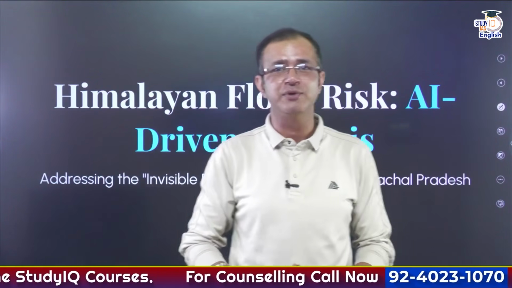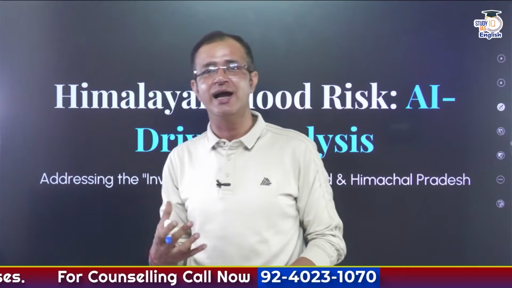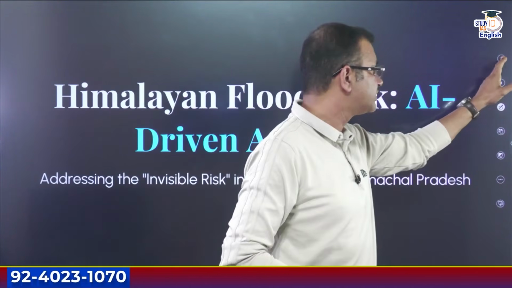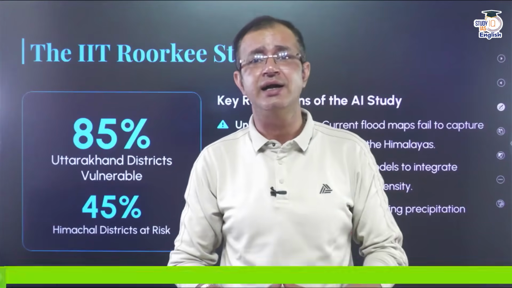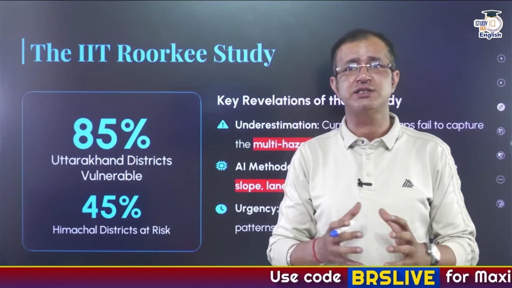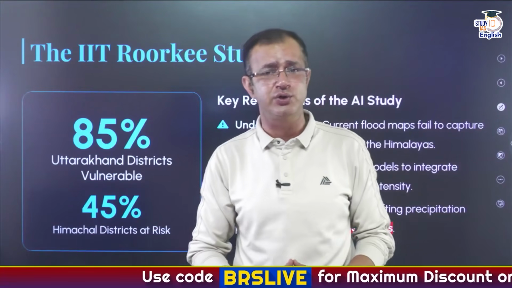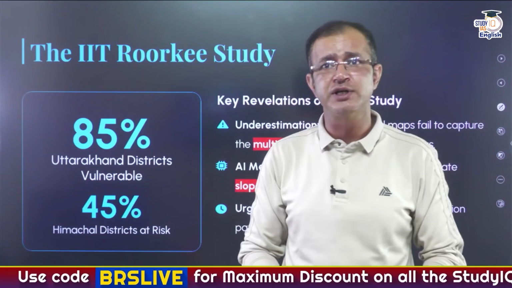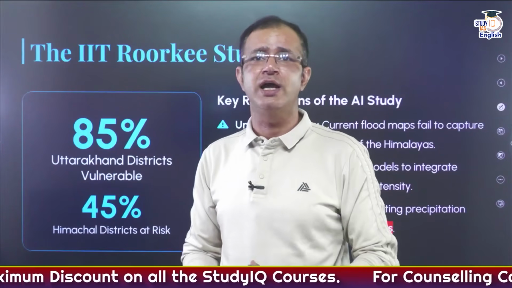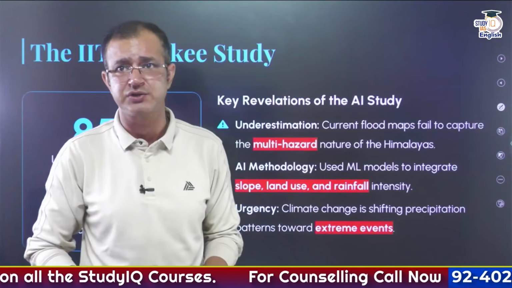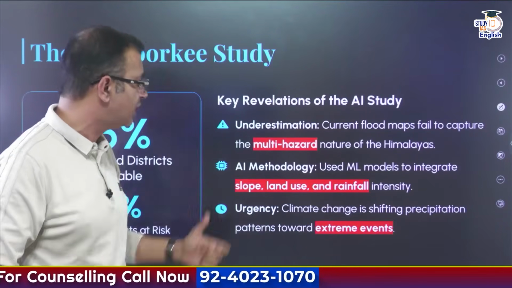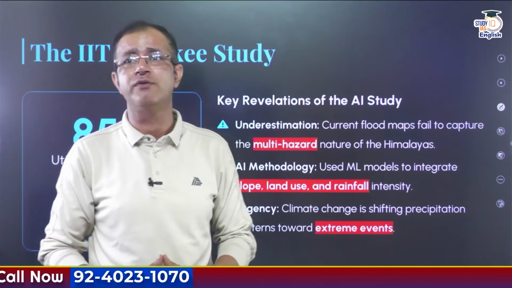And in this video, I'll be talking about the Himalayas which are at flood risk. This is based on a study conducted by IIT Roorkee using AI, that is artificial intelligence. As per the study, 85% of the Uttarakhand districts are vulnerable, and 45% of the Himachal districts are at risk. It says that the current flood maps fail to capture the multi-hazard nature of the Himalayas.